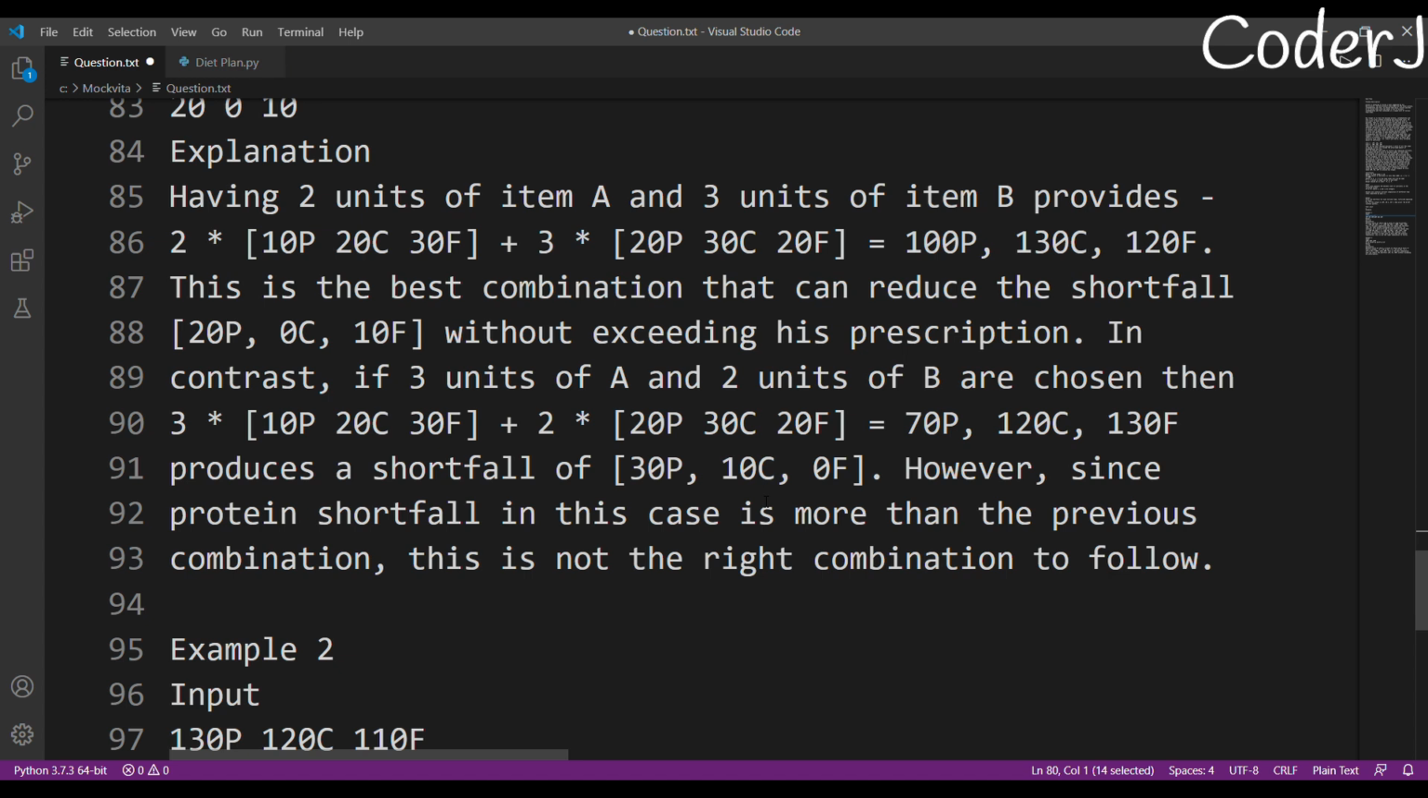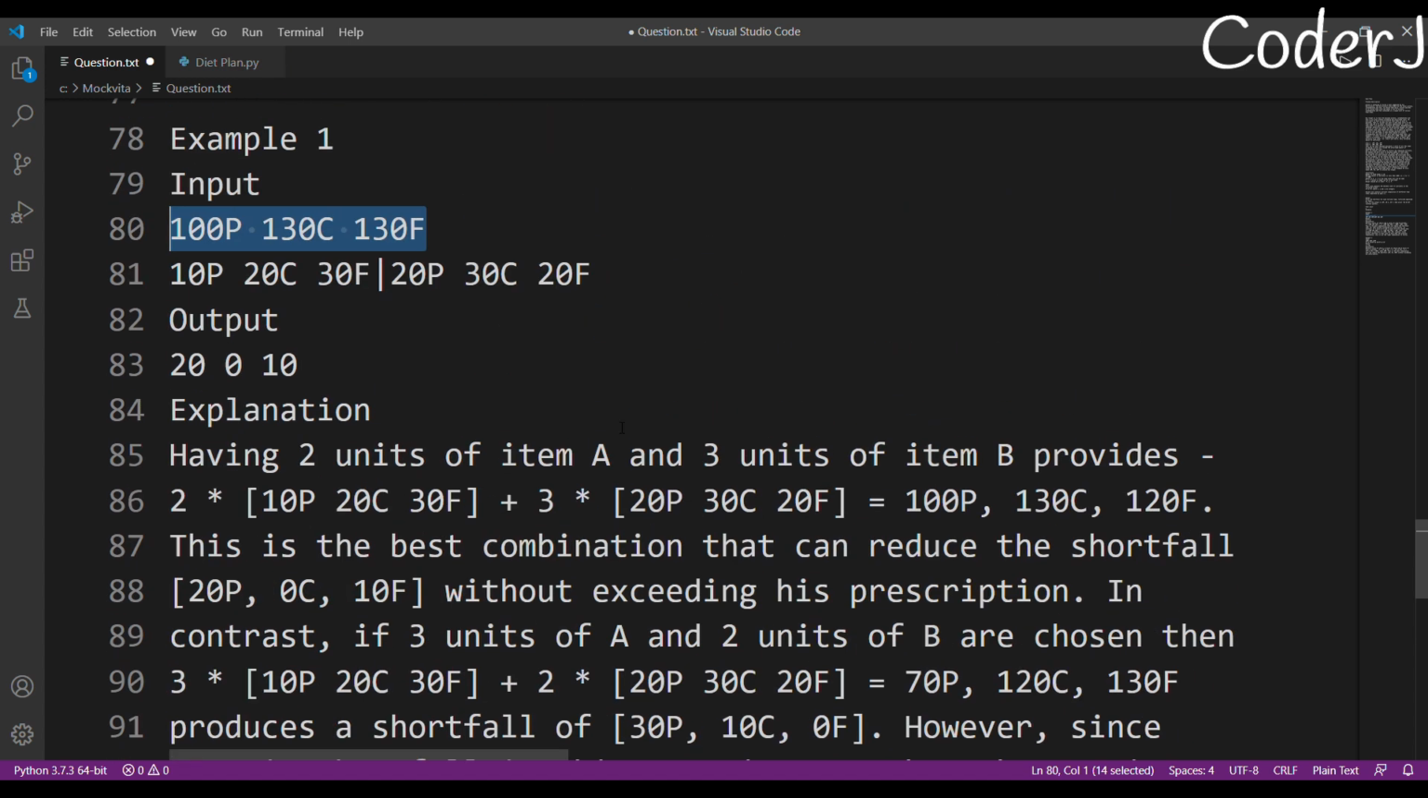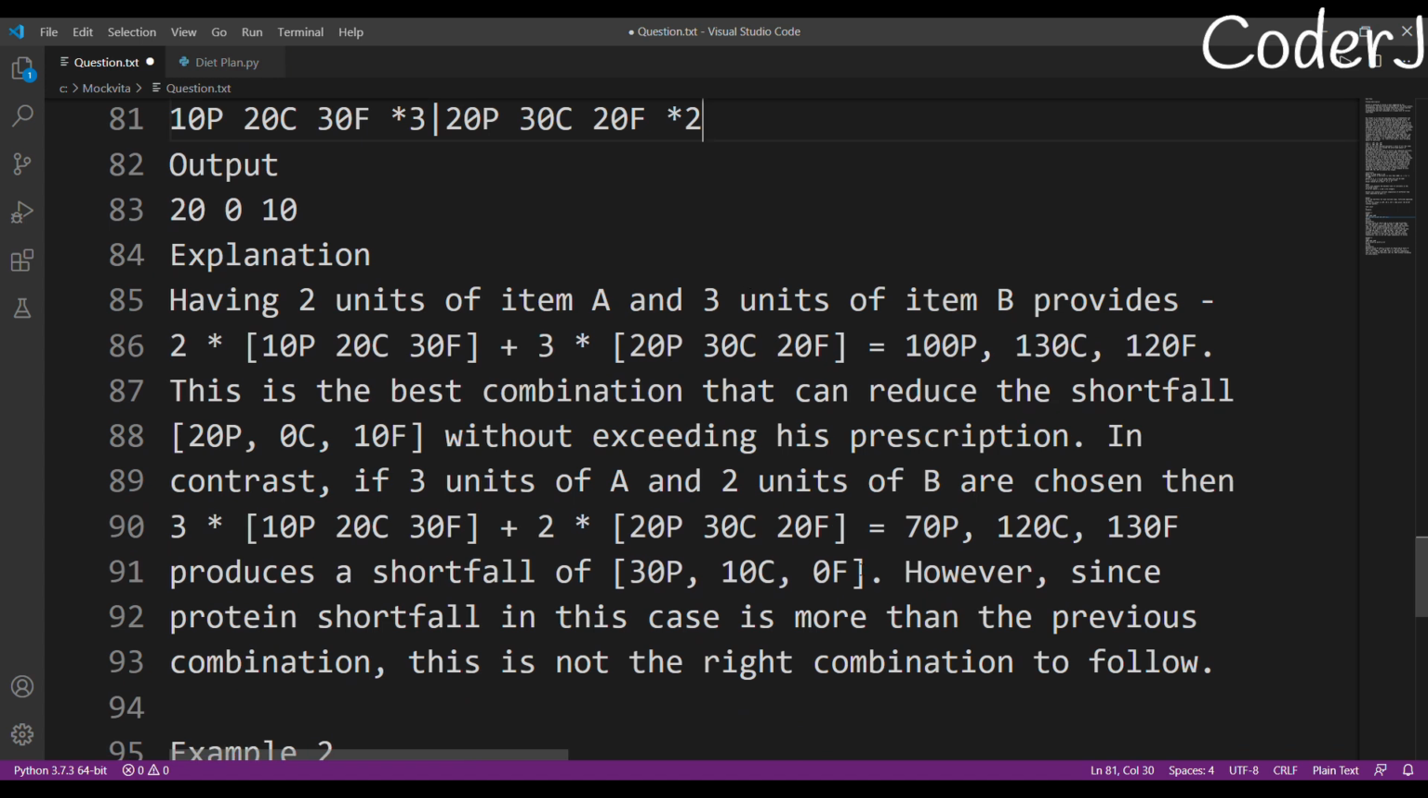However, they have also shown us another great example. In the first one we have taken 2 units of this and 3 units of this, but in this example they have taken 3 units of this and 2 units of this. But in this example, what is the shortfall? Our shortfall is 30p, 10c, and 0f. Okay, this is the shortfall right now. But in the previous case, our shortfall was 20p, 0c, and 10f.